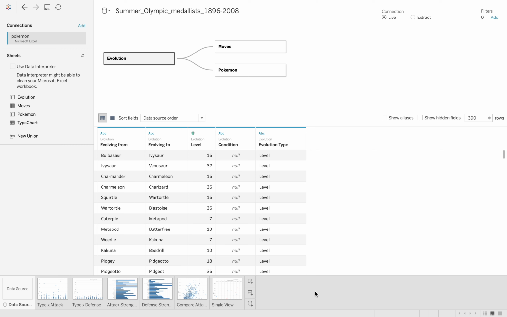This is part of the Data Science Bootcamp Level 2, Task 9. Here I have loaded a dataset from the Tableau dataset resources from their website. I have the Pokemon dataset. With the Pokemon dataset, we get to find information about each and every Pokemon that exists from the Pokemon characters.